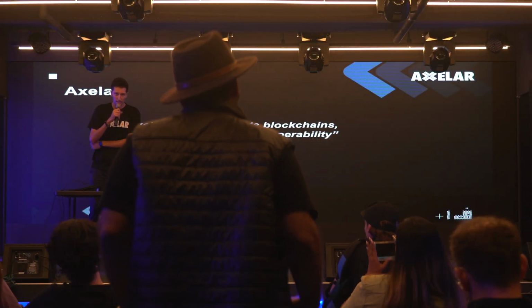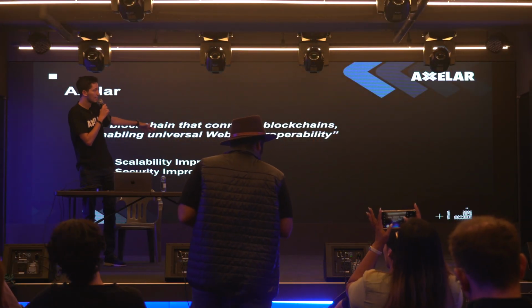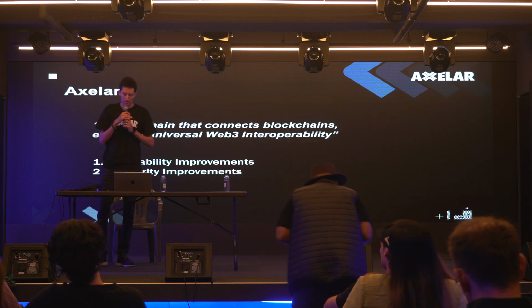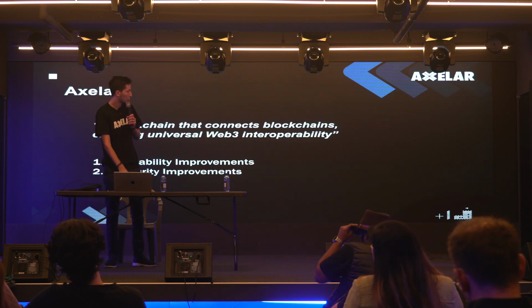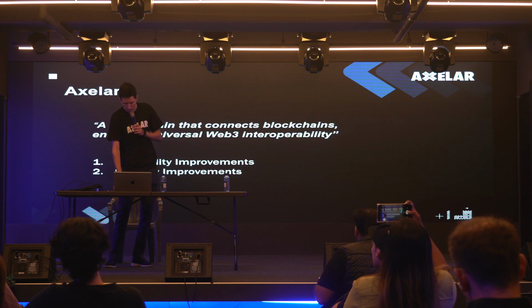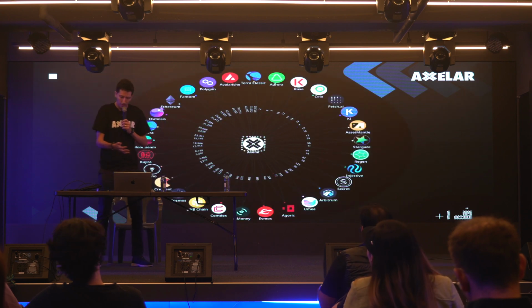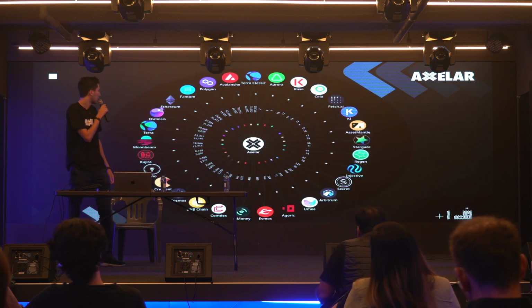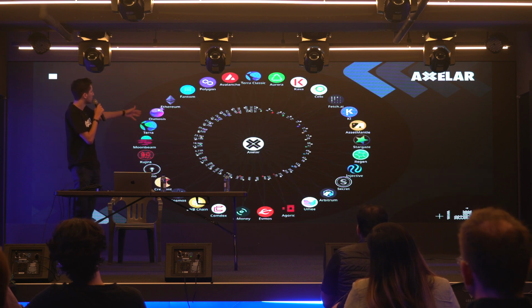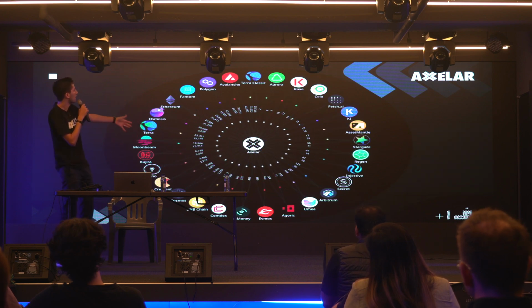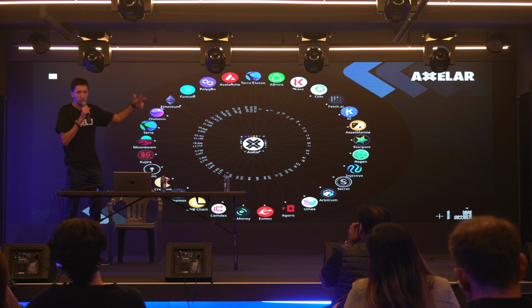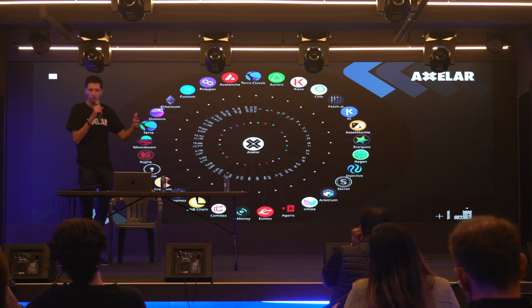So what is Axelar? Axelar is a blockchain that connects blockchains, enabling universal Web3 interoperability. And that is a bit of a loaded sentence, so I want to break that down a bit for you guys. I want to focus on universal Web3 interoperability, these last 3 words. The easiest way to visualize Axelar is this diagram right here. It's a hub and spoke model connecting many different blockchains to each other through the Axelar blockchain. And remember those 3 words, universal Web3 interoperability.